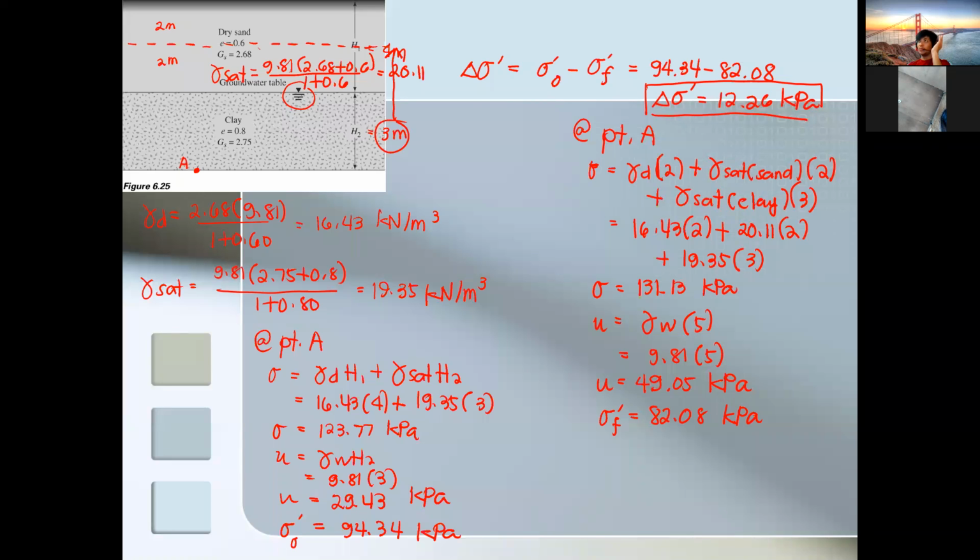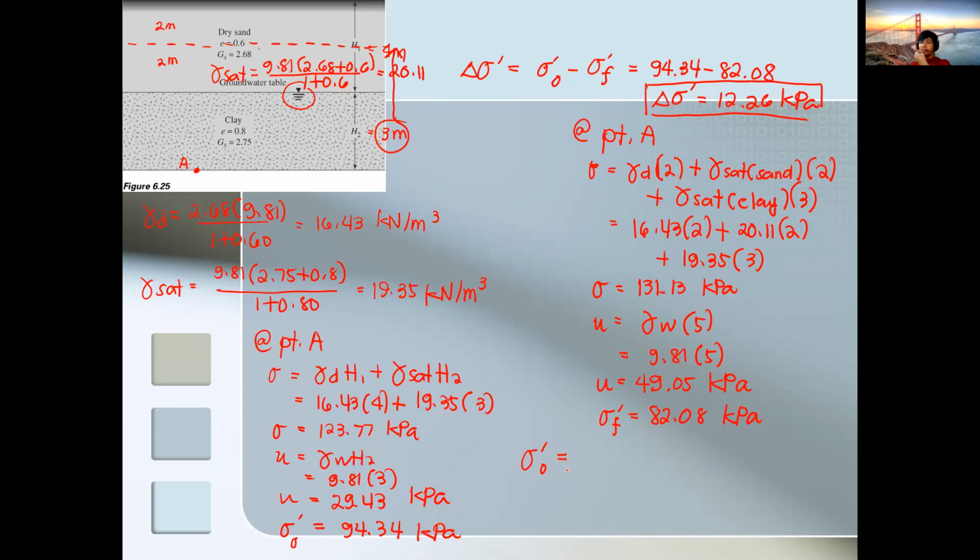Meaning you have to calculate first the total stress, then you calculate the pore water pressure, and then lastly you subtract the pore water pressure from the total stress to determine the effective stress. Now this one is the shortcut. Since we are only concerned with the effective stress, for example, we consider first the original condition.